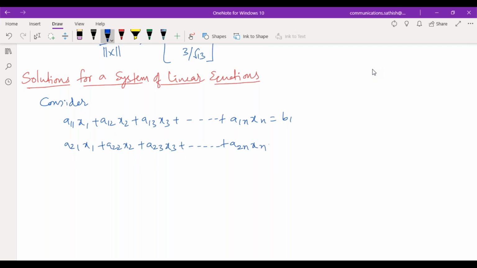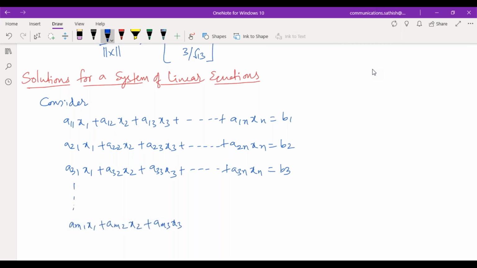So a2n xn is equivalent to some b2. Then similarly a31 x1 plus a32 x2 plus a33 x3 plus and so on, a3n xn is equivalent to some b3, and so on like that. You can represent it as am1 x1 plus am2 x2 plus am3 x3 plus and so on, amn xn is equivalent to some bm. This I'm taking it as.